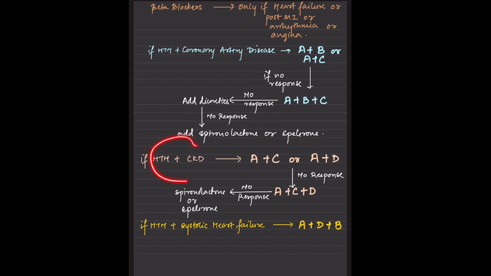In case of hypertension along with CKD, the same regimen goes as with a normal individual: A plus C plus D if there is no response with A and C or A plus D. Mostly in CKD we give nifedipine, 20 mg or 10 mg, BD, TDS depending upon the patient's factors. If the hypertension is there with systolic heart failure, then we need to give A plus B plus D. This is an exception. In coronary artery disease, A plus C, B plus C, and in case of systolic heart failure, A plus B plus D.